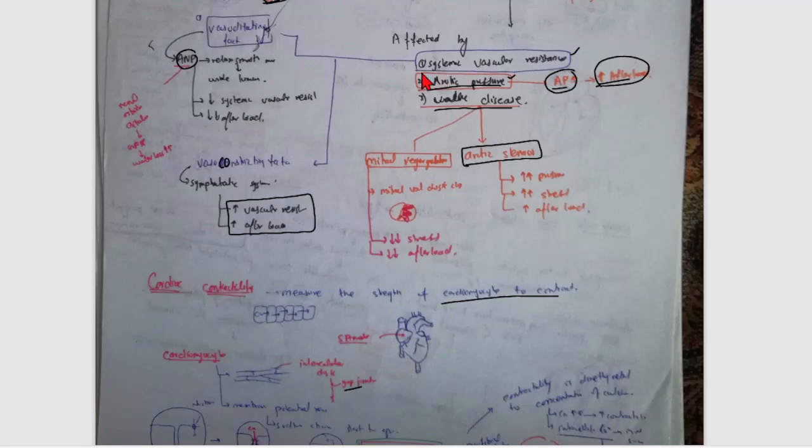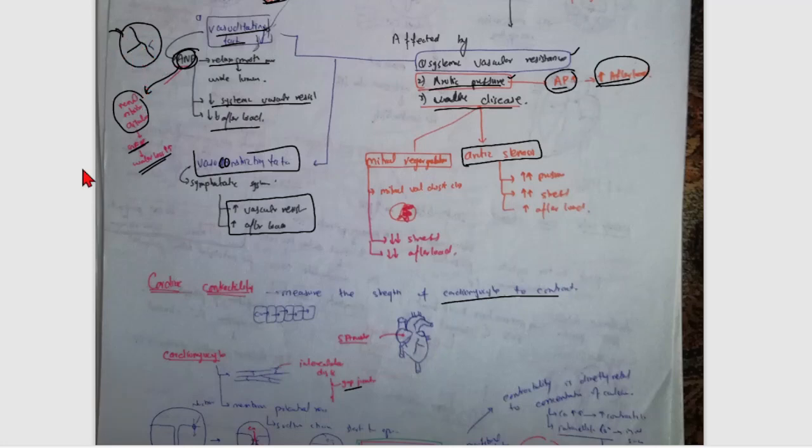So systemic vascular resistance is affected by vasodilating factors and vasoconstricting effects. In a vasodilating factor, for example, if ANP is released, it relaxes the smooth muscle, and the systemic vascular resistance decreases, and afterload also decreases, so less pressure is needed here. And you have to remember the ANP function. When ANP is released, it dilates the renal arteriole, GFR is increased, more water is lost, and the blood pressure becomes normal. So remember, when more blood moves to the atria and ventricle, they release ANP and BNP.